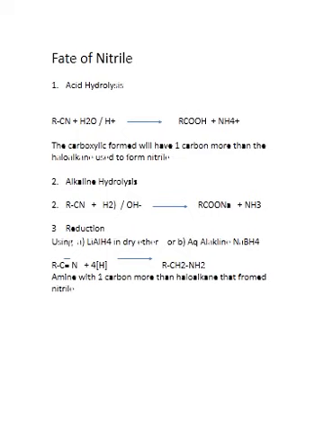One is acid hydrolysis, meaning reaction with water, but in the presence of hydrochloric acid, so hydrogen ion is there. When you hydrolyze nitrile with acid, you will get carboxylic acid. So CN changes to COOH and N changes to ammonium ion. Ammonia is formed, but due to the presence of acid hydrogen ions, ammonia changes to ammonium ion. So acid hydrolysis will change nitrile to carboxylic acid.